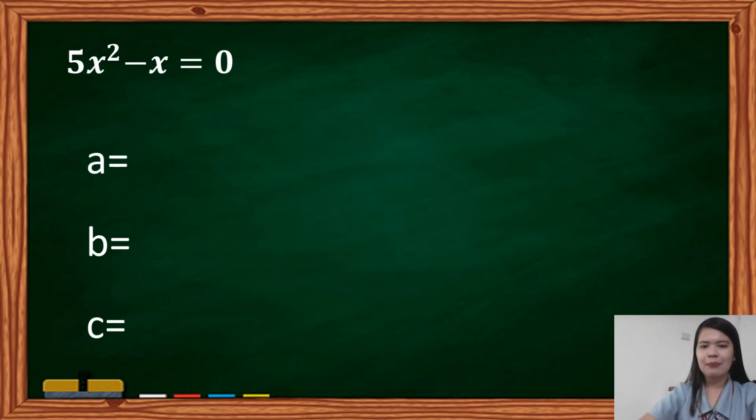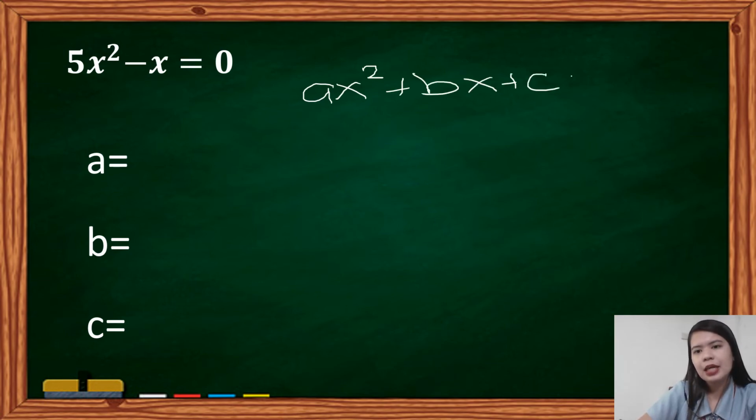For our next example, we have 5x squared minus x is equal to 0. Let us analyze. Naka-standard form na ba itong ating quadratic equation na ito? Yes. Why? Because all the terms na kailangan natin, ang ating quadratic term, ang ating linear term, at ang ating constant term na hindi natin nakikita so far, ay nasa left side, samantalang ang ating right side ay equal na siya kay 0. So now it is already on its standard form. The question is ax squared plus bx plus c equals 0.